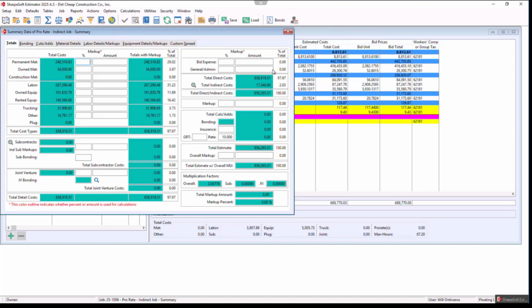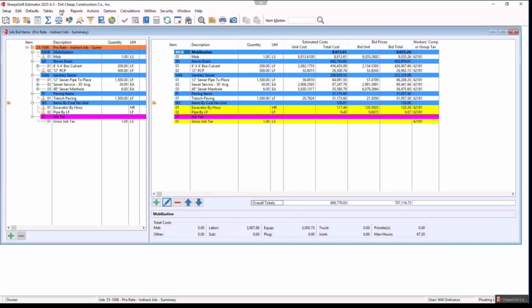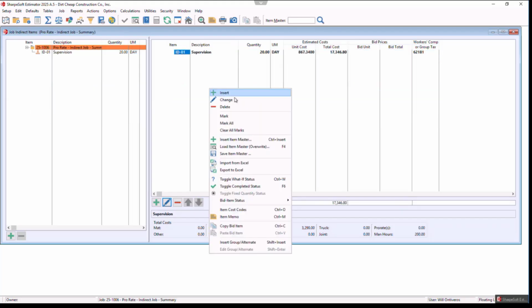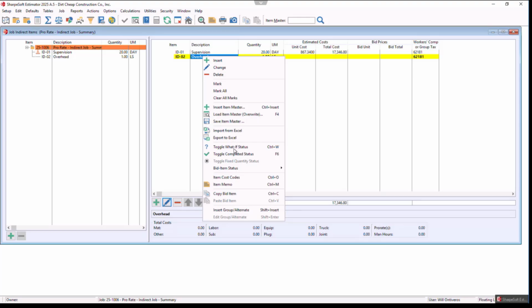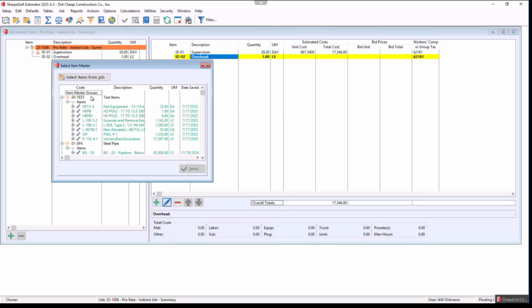So in the indirect cost here, as I then start to build out whatever those indirects are, I may ultimately want to put in, we'll call this, maybe it's overhead, right? Maybe I want to bid out my overhead, and this is a one lump sum item. There's different types of variables that we can have in here. We did mention the item master, so I could right click and I could go insert from my item master.